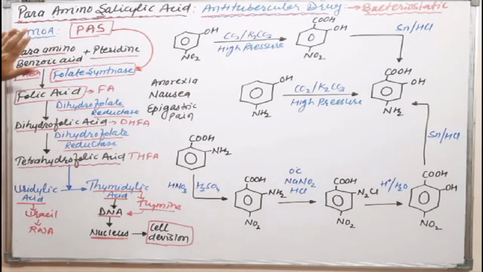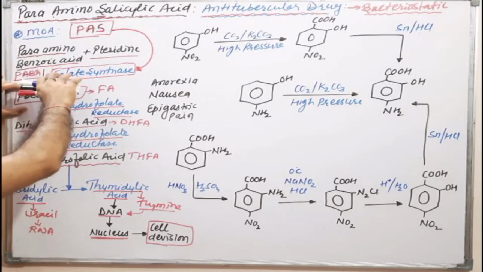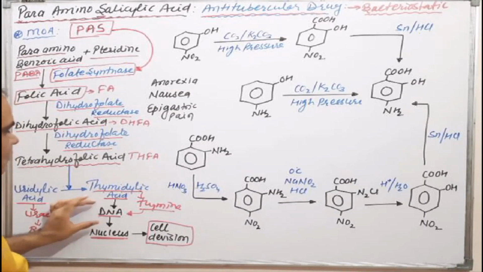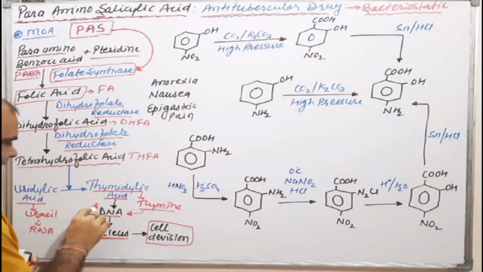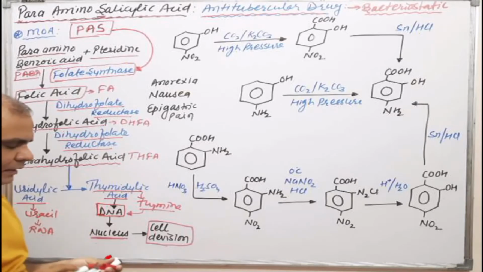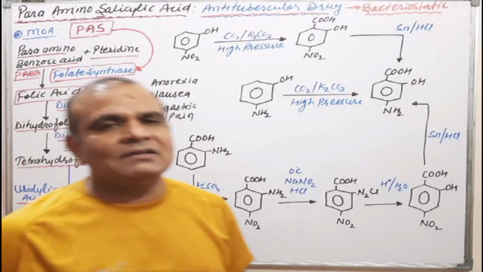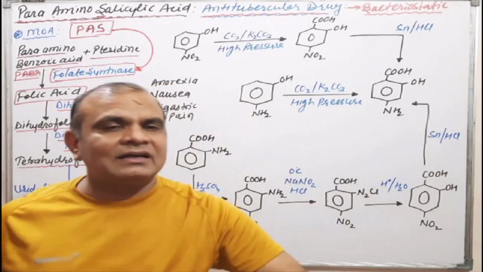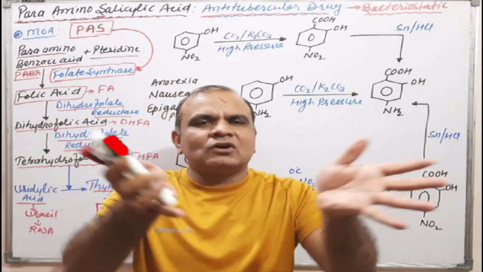It means if there will be no formation of folic acid, then all steps will be stopped. It means there will be no formation of DNA. If there is no formation of DNA, then there will be no cell division, because cell division requires additional DNA for the formation of daughter cells.